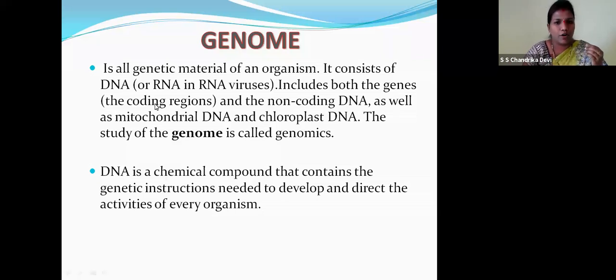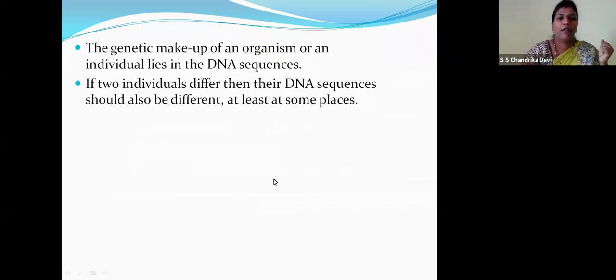So they have mitochondrial DNA, chloroplast DNA. So the study of the genome is called genomics, right? So DNA is the chemical compound that contains what, children? Yes, it contains the genetic instructions which an organism needs to develop, direct, and grow, right? And the health of the genome also depends on the DNA. So the genetic makeup of an organism or an individual lies in the DNA sequence.